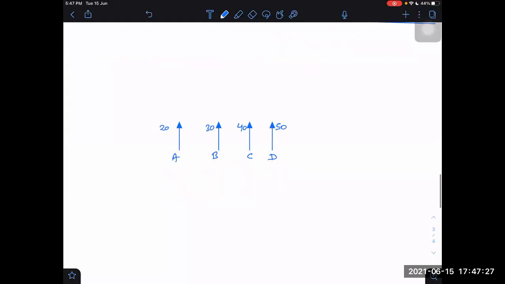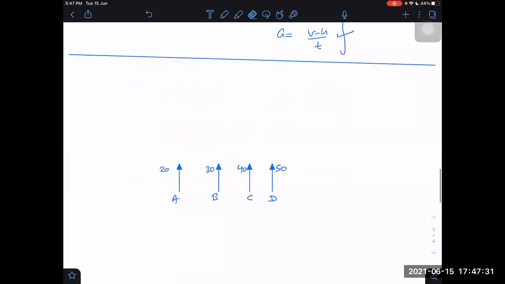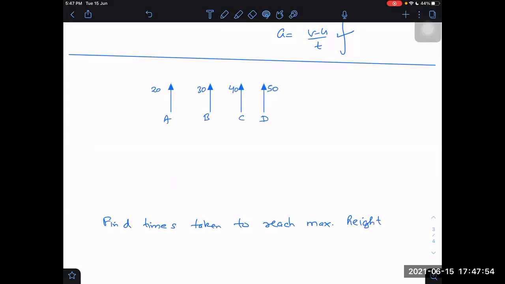What will be the time taken by A to reach maximum height? 2 seconds, 3 seconds, 4 seconds, 5 seconds. Right. Exactly right. So simple, right? And you are getting the pattern. How are we getting 2, 3, 4, 5? Because every second the speed is decreased by 10.